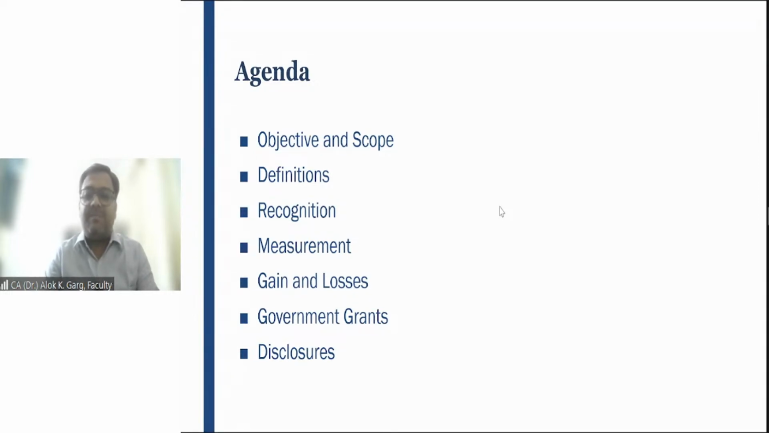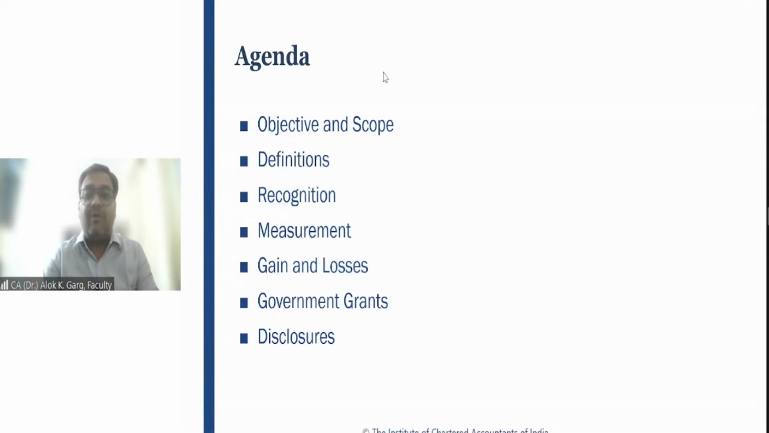Okay, so in this particular standard, we are going to discuss objective and scope: why this standard has been issued, and what is the scope of this standard. The scope is much wider than only agriculture, which you are thinking of, right? Might be after reading the title of this standard, you are thinking that we are going to talk about trees and plants, right? We are going to talk about wheat, rice, paddy, maize, cotton. So no, the scope is much larger and much bigger than what you are thinking about.